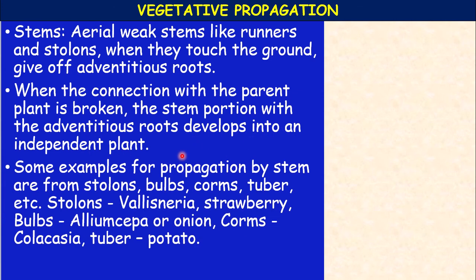Some examples of vegetative propagation by stem are from stolons, bulbs, corms, tubers, etc. For example, stolon: Vallisneria, a water plant, and strawberry. Bulbs: Allium cepa or onion. Corms: Colocasia. Tuber: potato. The potato produces flowers, fruits and seeds, but still it never grows from seeds.